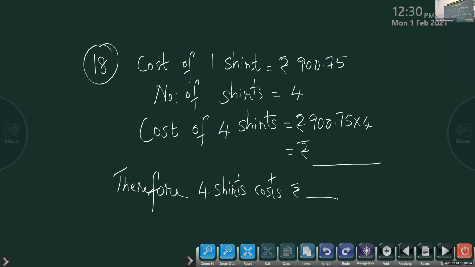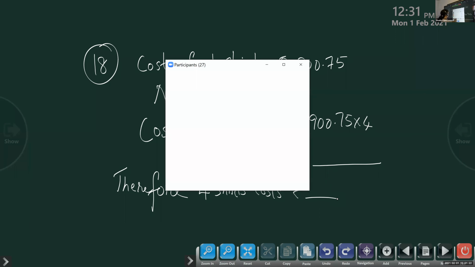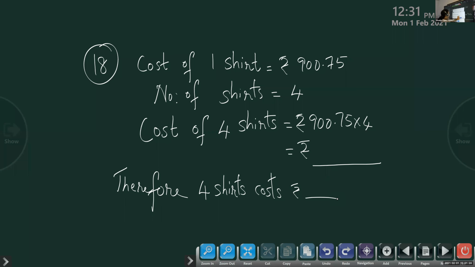So here, children, how many decimals do we have in the question? 2. So in the answer also there should be 2 decimals. Cost of one shirt, number of shirts, cost of 4 shirts. Only this much we had to write. And here you are multiplying with the 4. That is a single digit. Finished? Say the answer. Those who finish, you can say the answer.